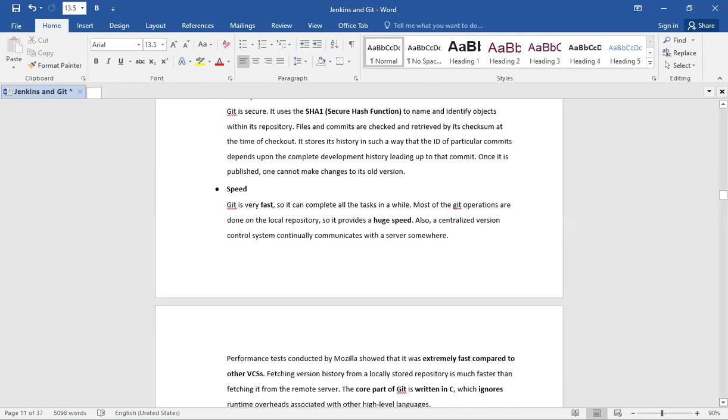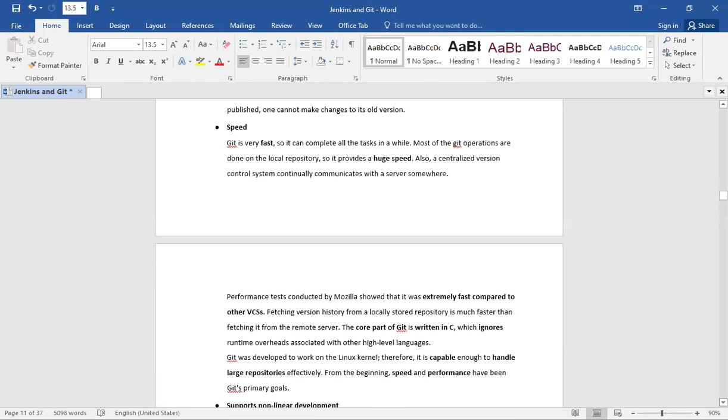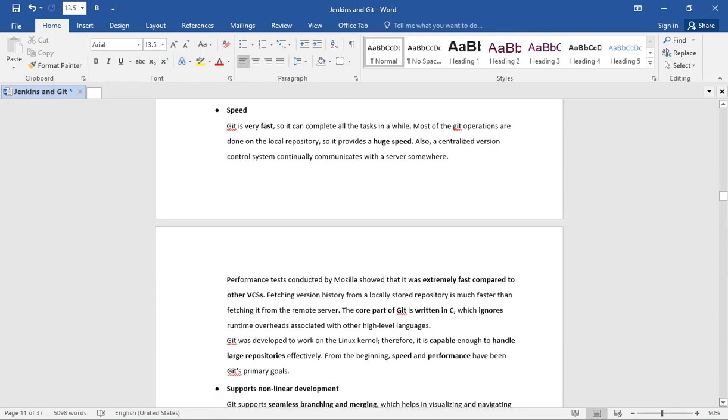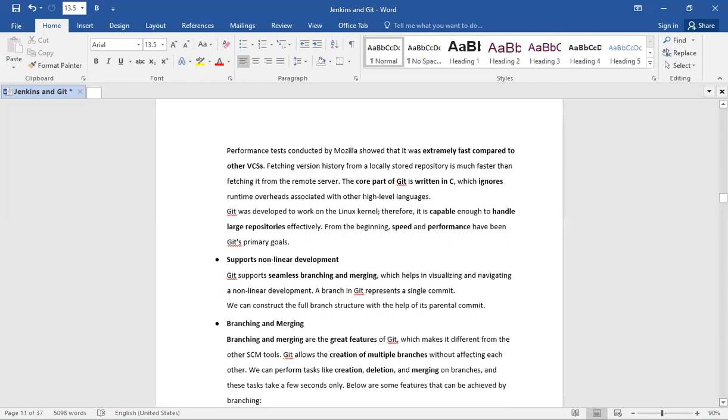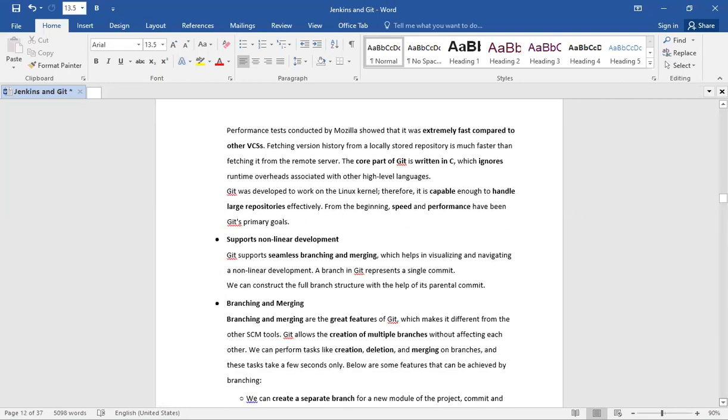Next one, speed. Git is very fast, so it can complete all the tasks in a while. Most of the Git operations are done on the local repository, so it provides a huge speed. Also, a centralized version control system continually communicates with a server somewhere. A performance test conducted by Mozilla showed that it was extremely fast compared to other VCS.